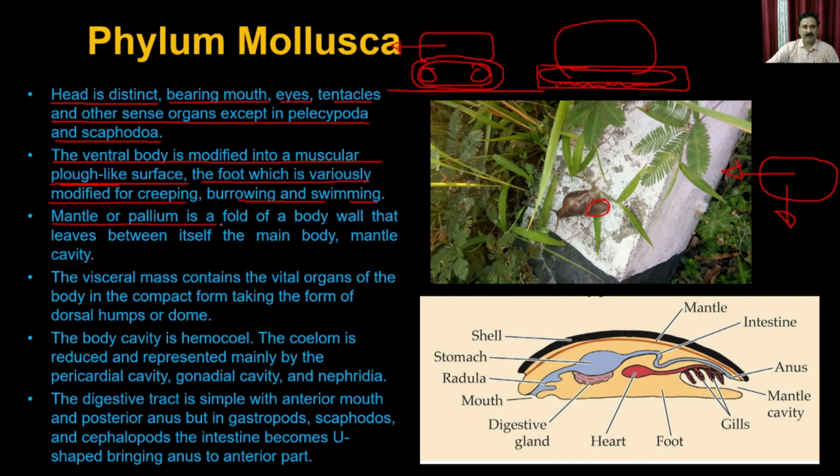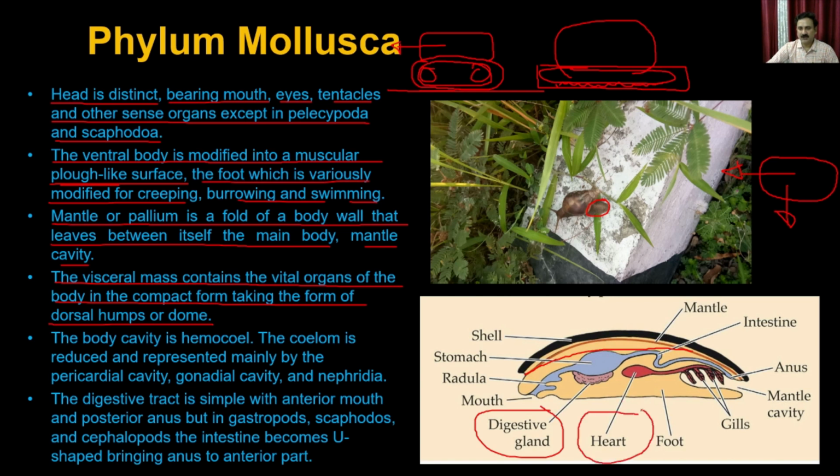The mantle or the pallium is a fold of the body wall that leaves between itself and the main body the mantle cavity. The visceral mass contains the vital organs of the body in a compact form, taking the form of a dorsal hump or dome. So what you see here is the mantle, and that actually houses most of the vital organs, whether organs related to the digestive system or organs related to the circulatory system.